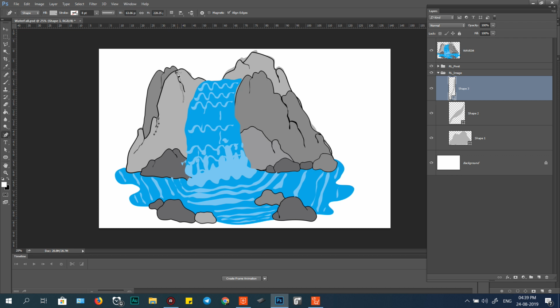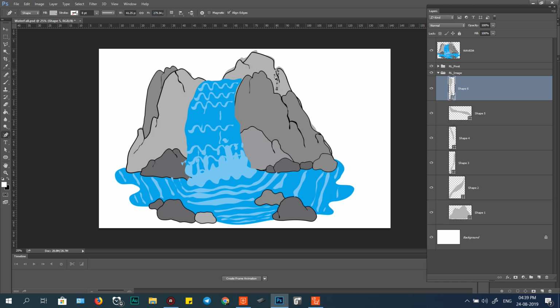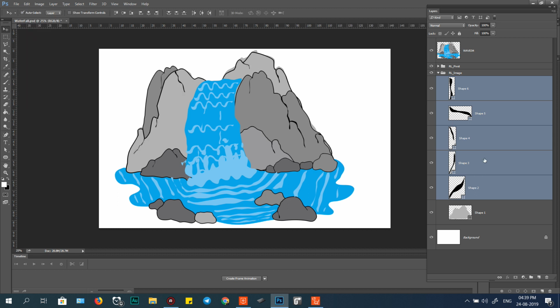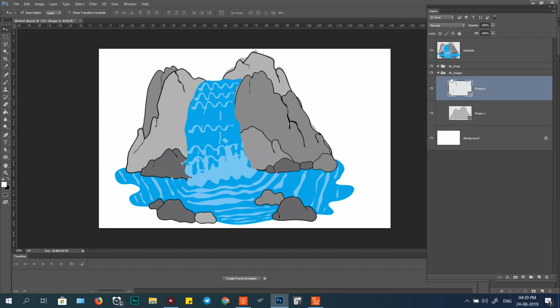Any line that you draw is according to you. Okay, this line is black. I use the color black one, and I merge all together like this.